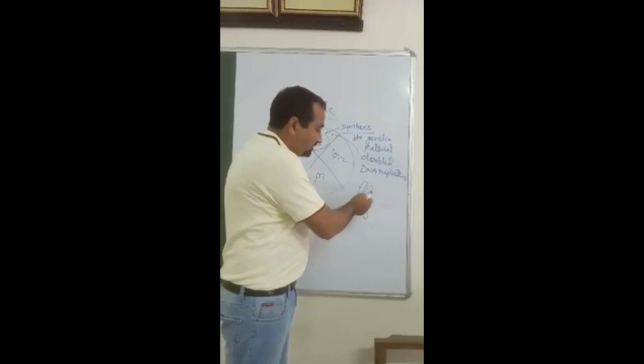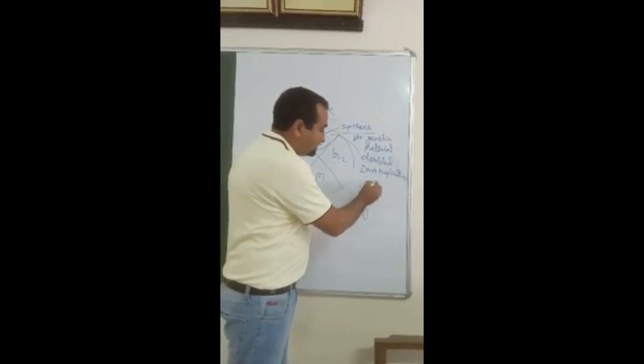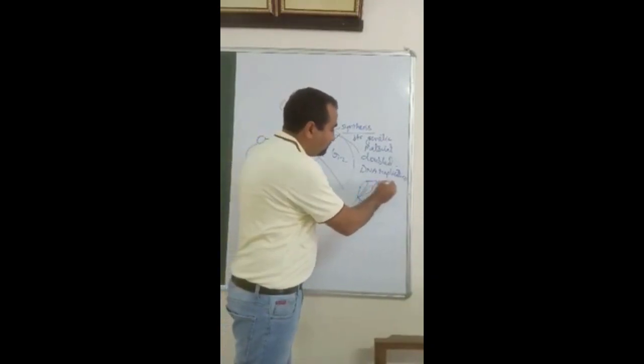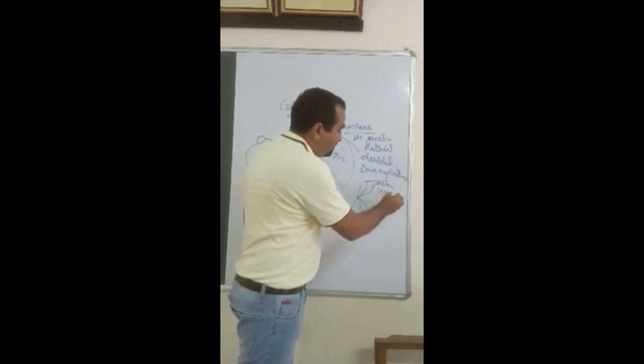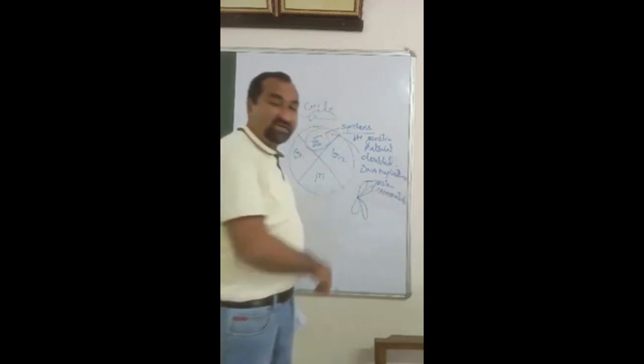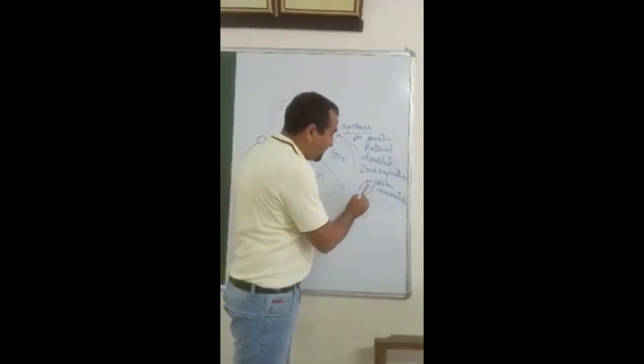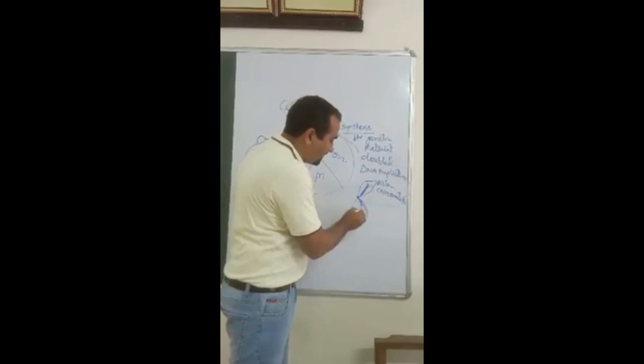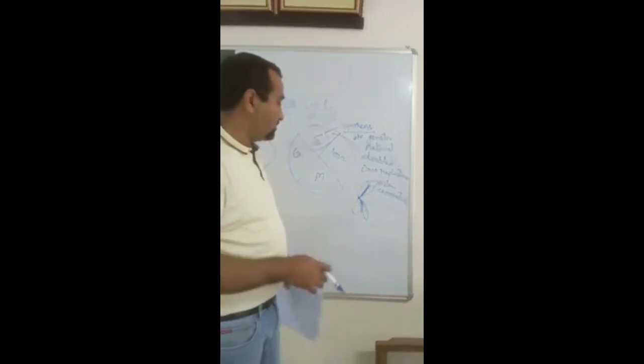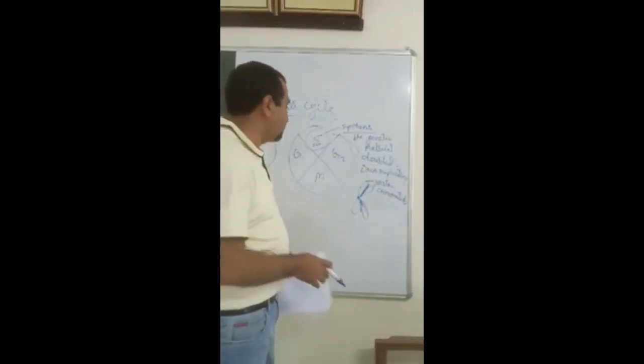Both the chromatids are known as sister chromatids, and these sister chromatids remain attached at the centromere along the entire length of the sister chromatids.